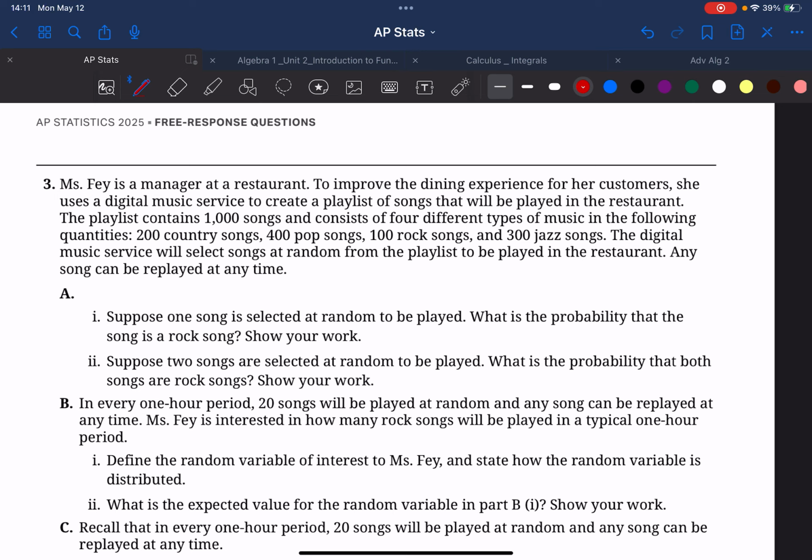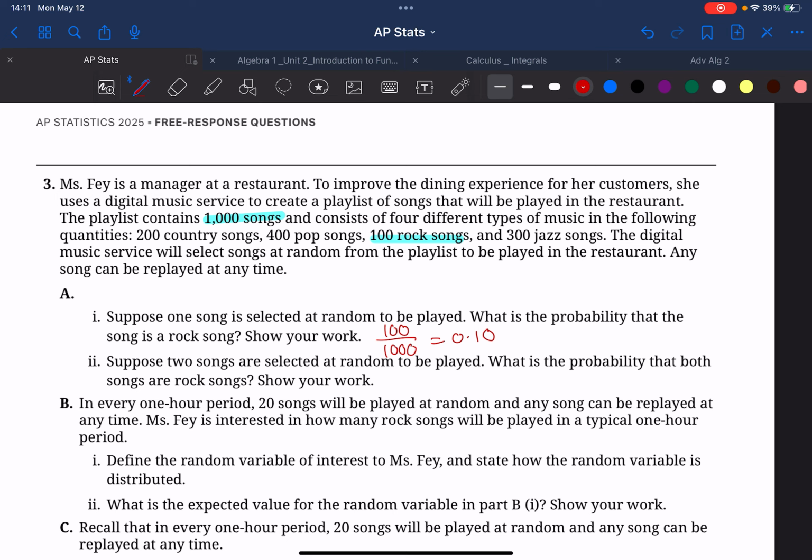Part A says, suppose one song is selected at random to be played. What is the probability that the song is a rock song? Well, in order to solve this, we would have to look at how many rock songs there are, and there's 100, and then how many total songs, there's 1,000 total songs. So we would calculate this probability by doing 100 divided by 1,000, and that gives us 0.10, which means that 0.10 is the probability that a rock song is played.